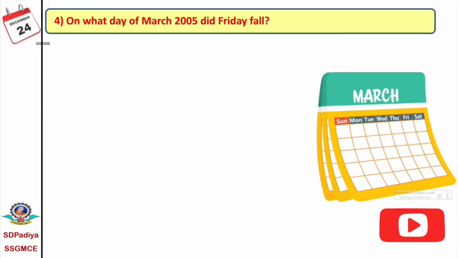Now, the next problem is: on what day of March 2005 did Friday fall? For that, first we'll calculate which day is the 1st March 2005, and then we'll see on which days of March 2005 Friday fell.